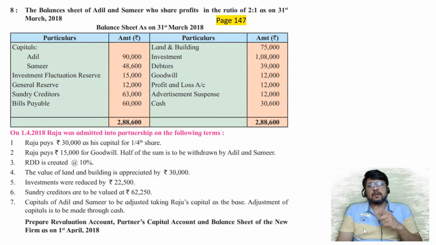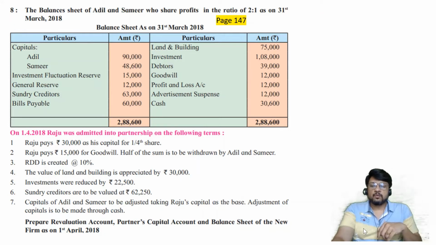For that purpose we are going to use investment fluctuation reserve. So investment fluctuation reserve is basically for absorbing the shocks which may happen on account of continuous movement in share prices or in the value of investments.